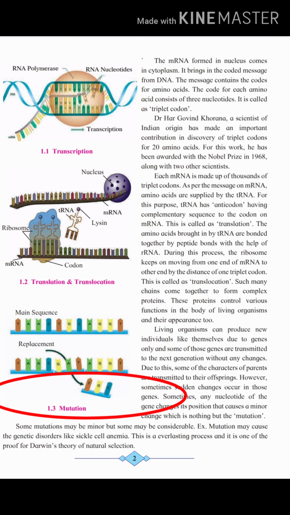Because of that, the complete chain of amino acids gets changed and behaves in a certain way. So that is considerable, that could be fatal for any organism or any cell which receives such a mutation.